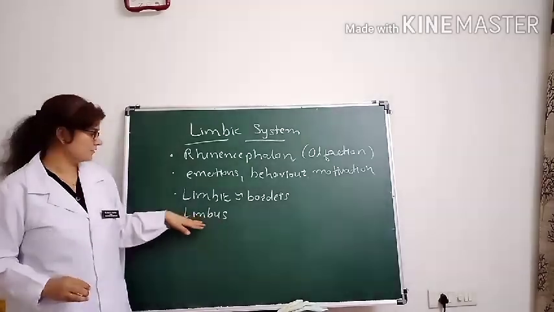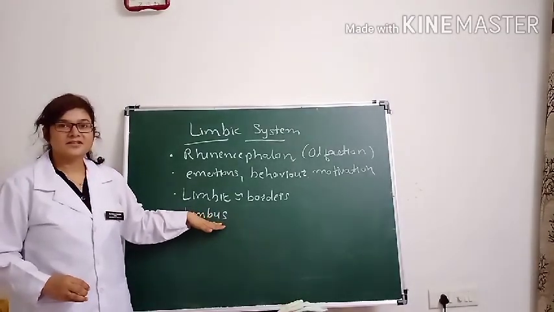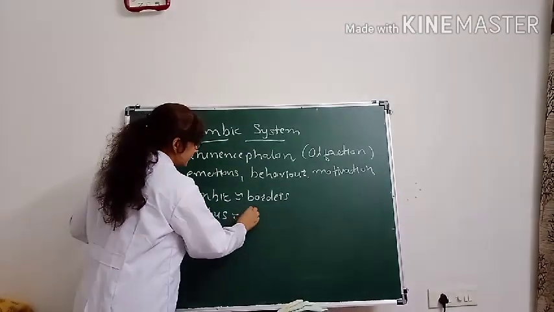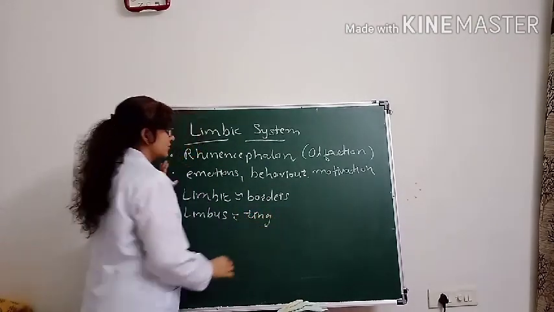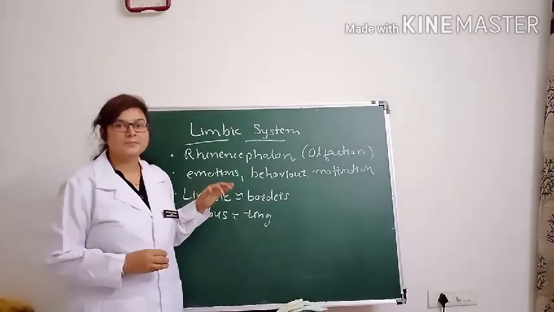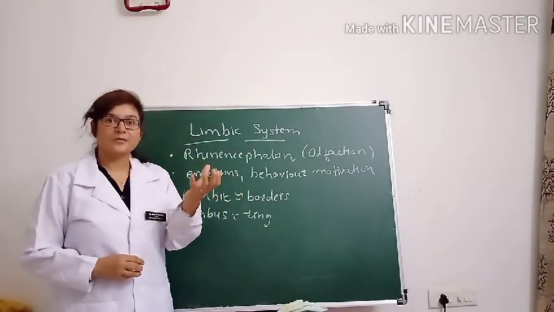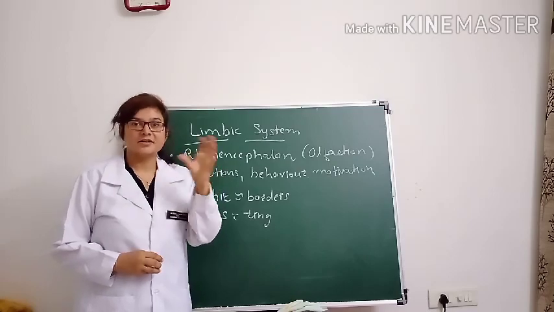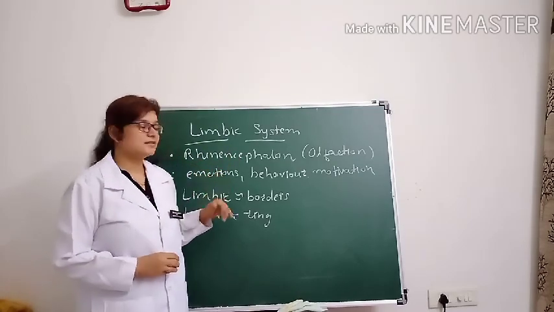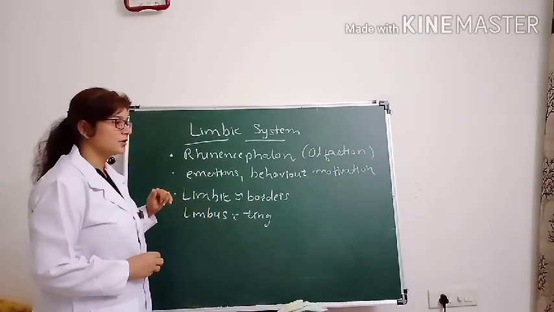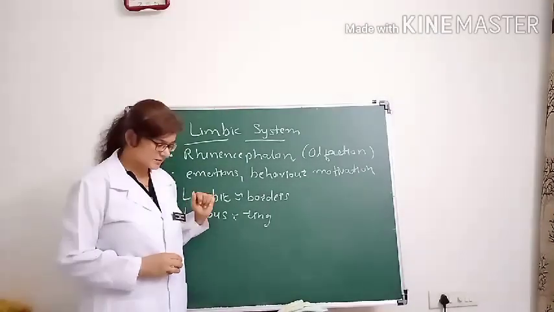This name suggests the form of a ring. These structures are arranged in the brain in such a way that they form a ring-like structure, or they form the borders. That's why the name of this system is the limbic system. So this was the introduction of the limbic system.